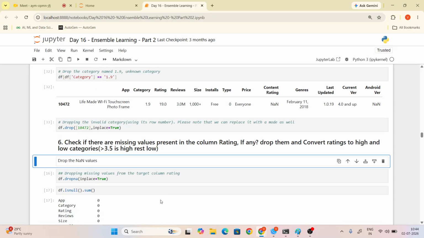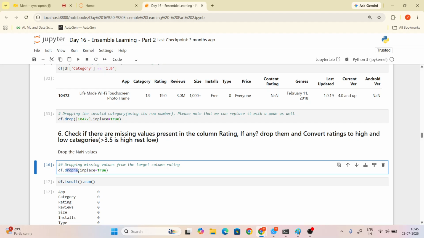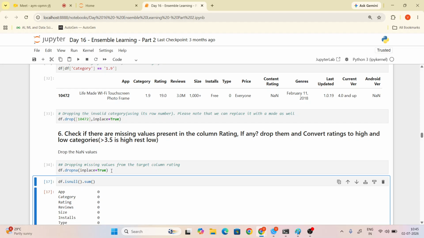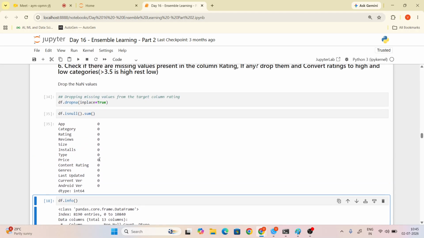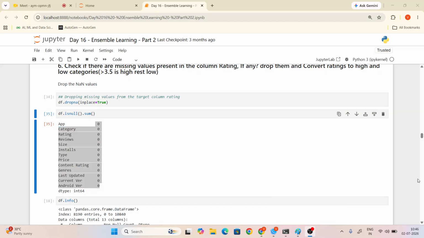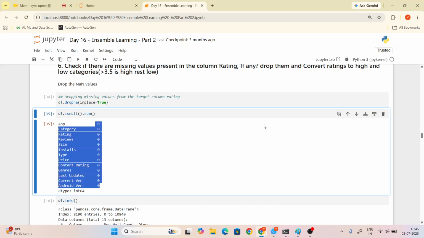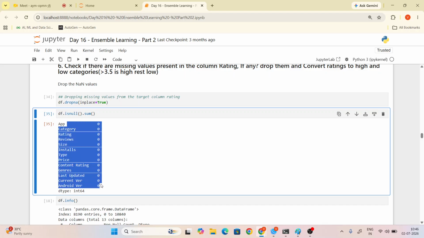Okay, so now we are using dropna. Wherever a cell is empty, it also removes the entire row, right? Now you are checking the isnull sum. If any row has an empty value, what will it give us? The app is unique only, so there is no null value. So none are empty.